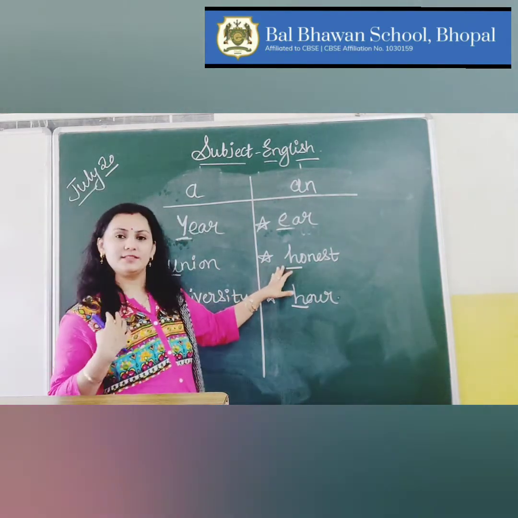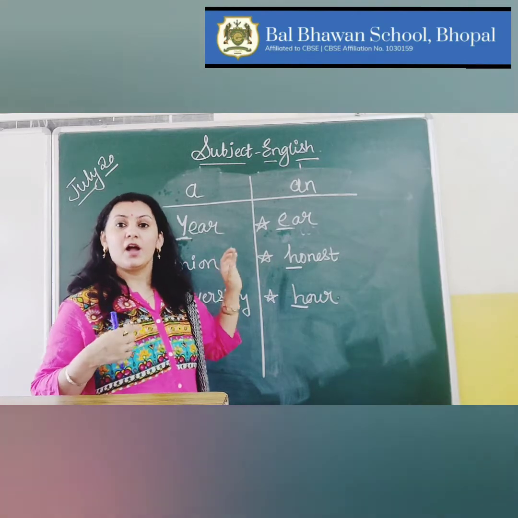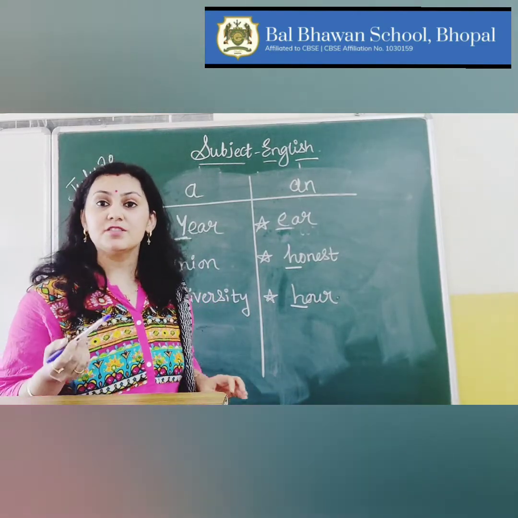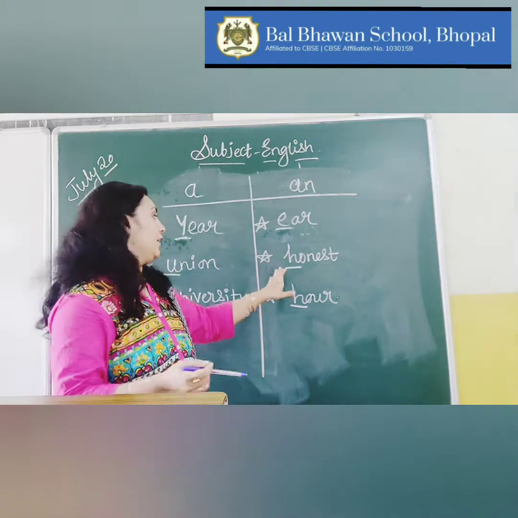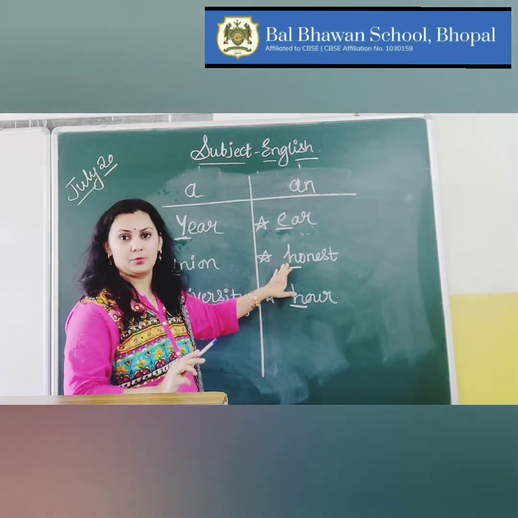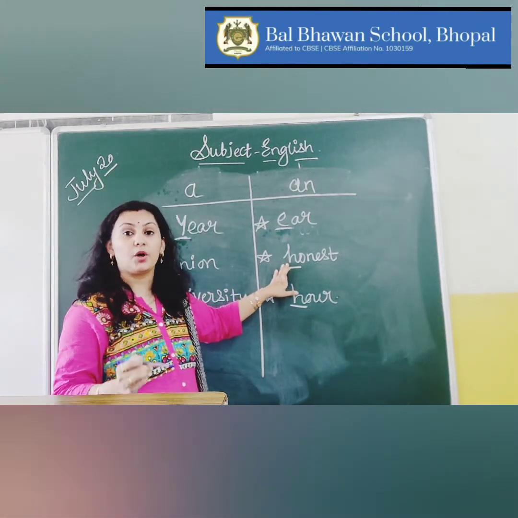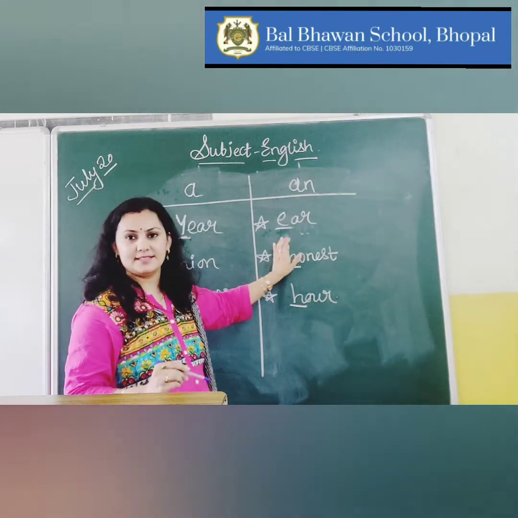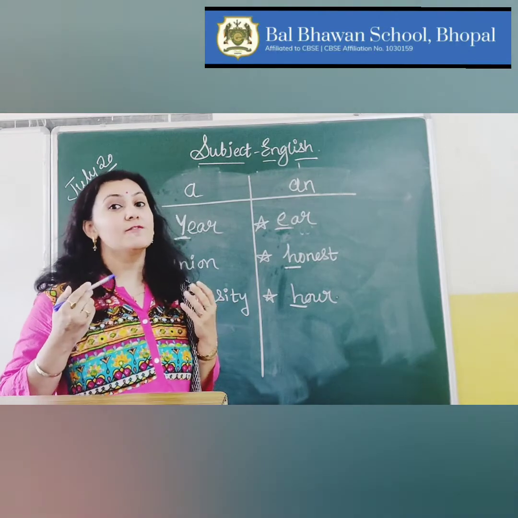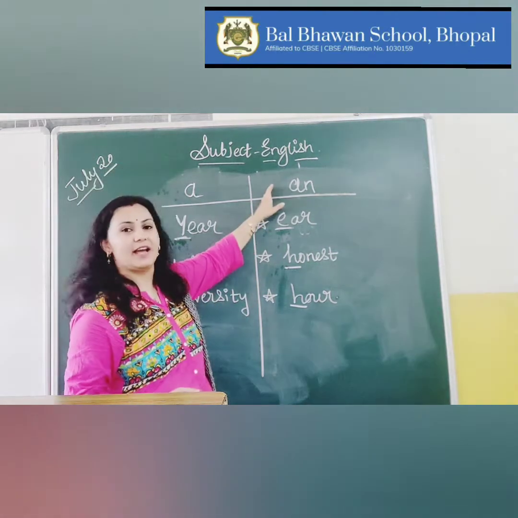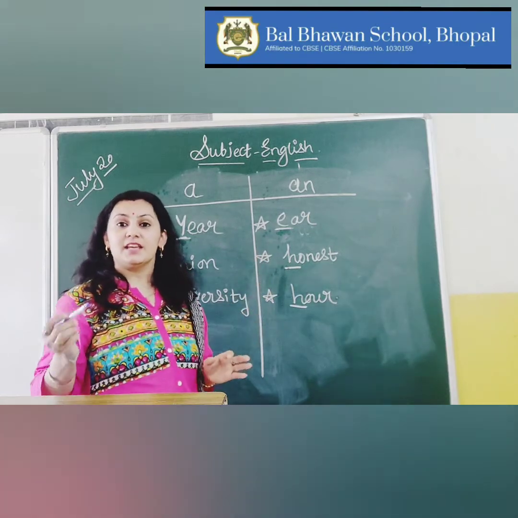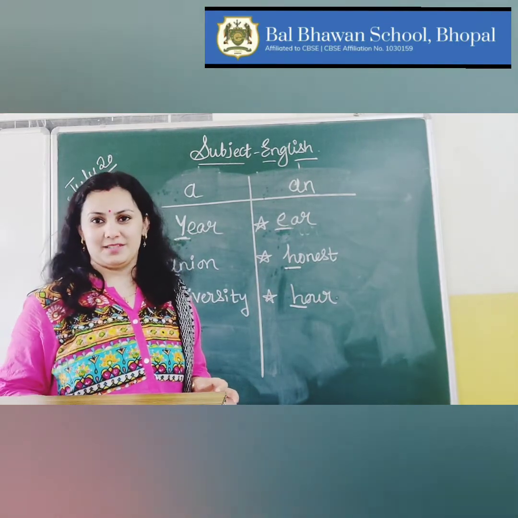Next is honest. When I say honest, I have pronounced O sound. I have not pronounced H sound. And we are focusing on the pronunciation, right? So we say honest. And O is a vowel sound. That is why an will be used before honest. She is an honest student.